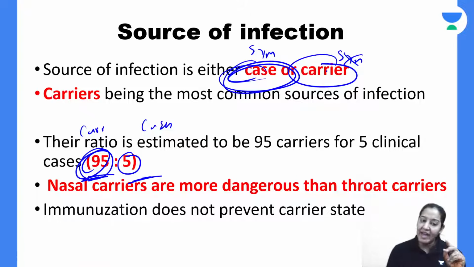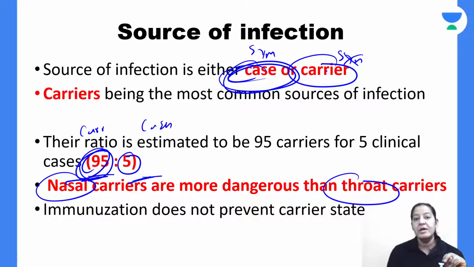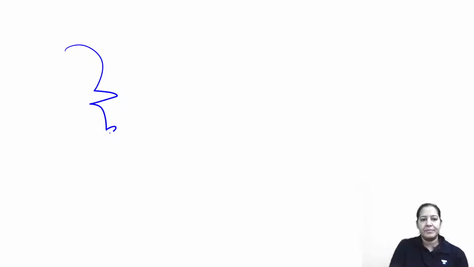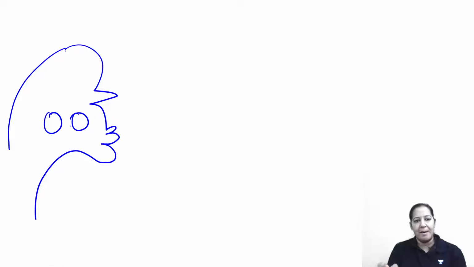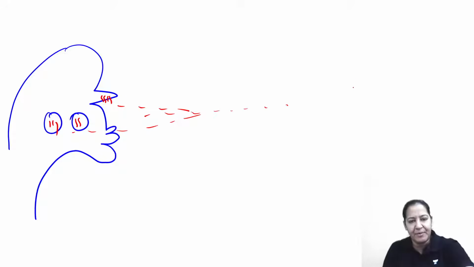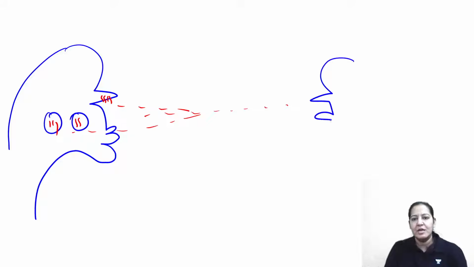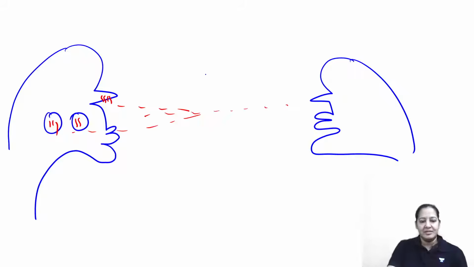Carriers are of two types: nasal and throat. Like COVID, the bacteria can be present in the nose, and the bacteria can be present in the throat. While coughing and sneezing, the bacteria comes in the air. Imagine this is a person. Don't laugh at my diagram, please. I'm poor at drawing. The bacteria can be present in the nose, in the tonsils and the throat. While coughing and sneezing, it comes in the air in the form of droplets and spreads from one person to another. This infection is known as droplet infection.